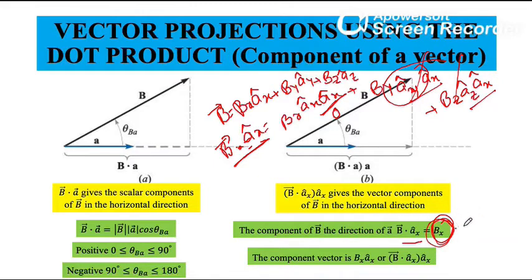Now this is my scalar component along unit vector. The vector component is Bx into Ax hat, or you can write dot product of B with Ax hat into Ax hat. So this is vector component. Okay. So basically dot product is used to give a projection of any vector along horizontal direction.